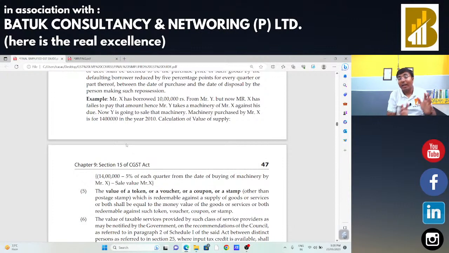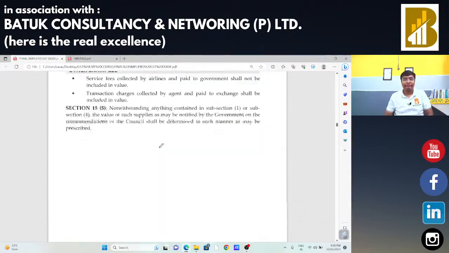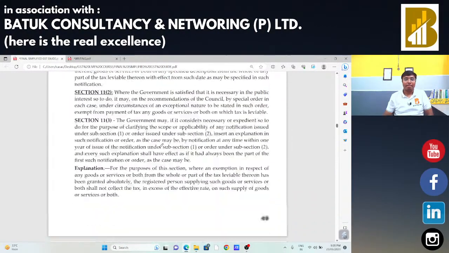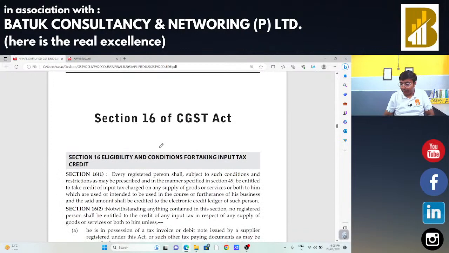You just need to collect certain practical scenarios from the data so that it will be more convenient for you to understand the things. So I am waiting for your reply that the valuation part, section 15 and all the valuation rules, are okay, so that we can take the next point, which is the heart of GST, that is input tax credit.